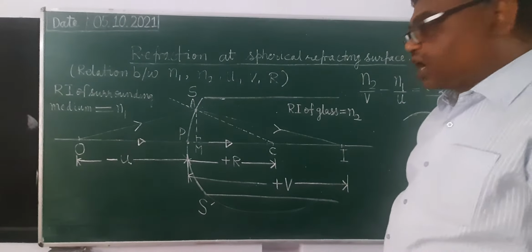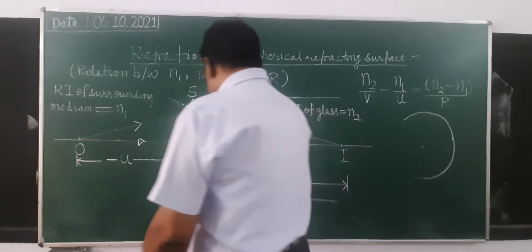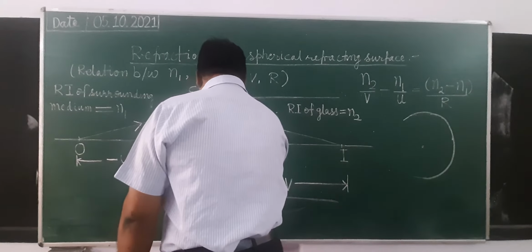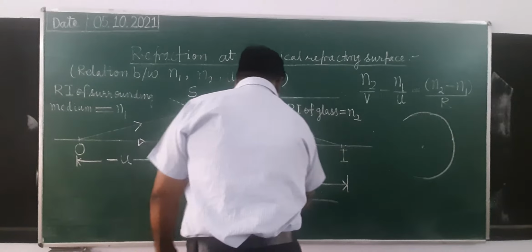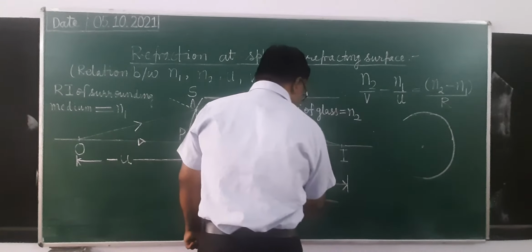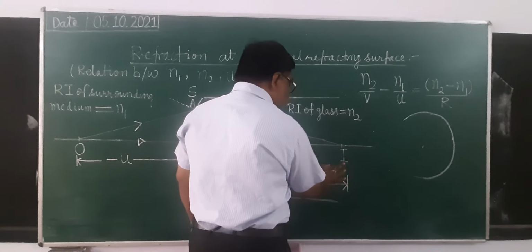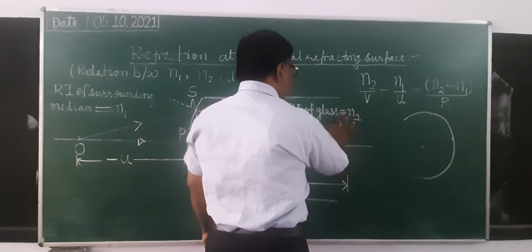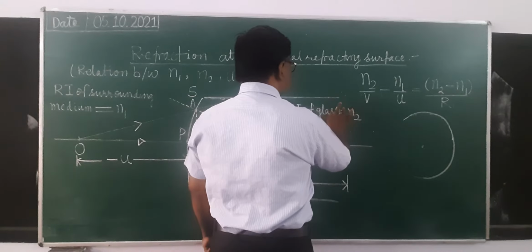So in order to draw the normal at any point of the spherical refracting surface, you will join that point of the spherical surface to the center of curvature.